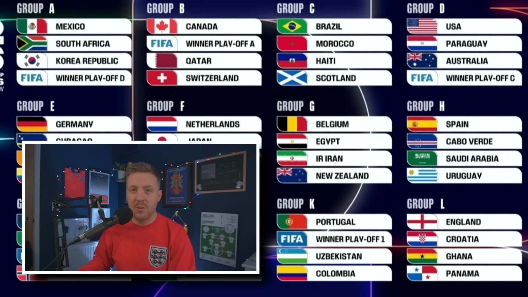And with Thomas Tuchel, his first tournament in charge, the pressure will grow much quicker than probably would do under any other manager. A big factor as well is that he isn't English. But look, I was pleased with that. As the draw was being made, I think we could have ended up with a lot worse. A hell of a lot worse. Weirdly, I would rather have Croatia than maybe an Italy or a Norway, to be honest with you.